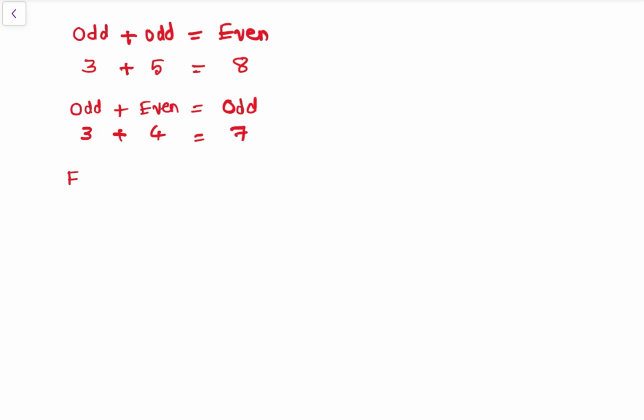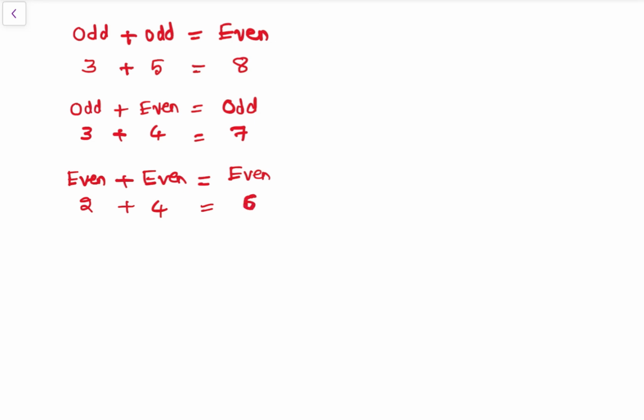Then even plus even, you will get an even number. So 2 is an even number, plus 4 is an even number, you will get 6, which is an even number.